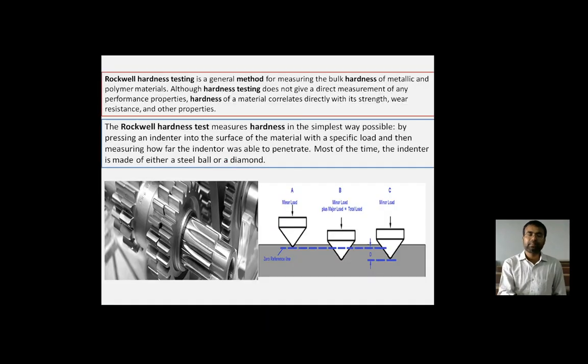As you can see, there is a figure showing how the Rockwell test is to happen. We will discuss each of the tests in vast detail, but this is the introductory part, that is how this test is to be performed in a very simple way.